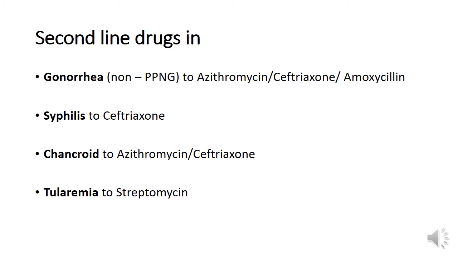Tetracyclines are second line drugs in gonorrhea. They are second line to azithromycin, ceftriaxone, amoxicillin. They are second line drugs in syphilis, the first line being ceftriaxone in penicillin allergic patients. They are second line drugs in chancroid to azithromycin and ceftriaxone. They are second line drugs to streptomycin in tularemia.